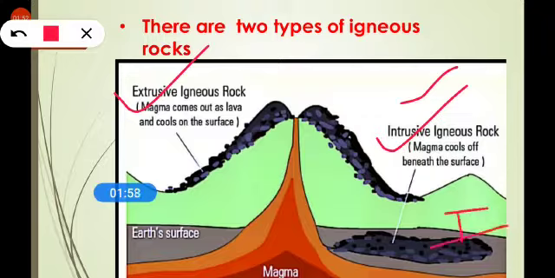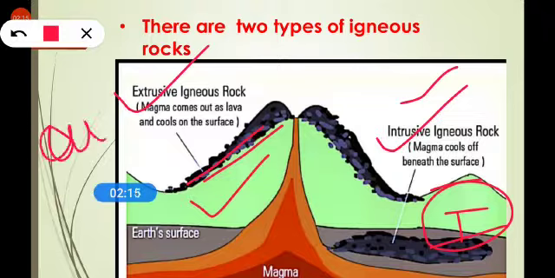Clear? Extrusive igneous rocks are those rocks in which magma comes out, as shown in the picture, as lava and cools on the surface. It is not inside the earth, it is outside the earth. Intrusive is inside the earth, extrusive is outside the earth.